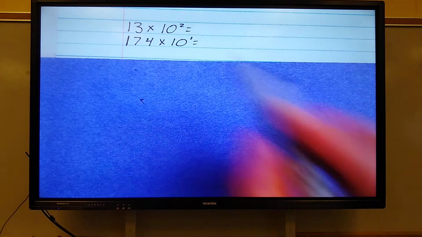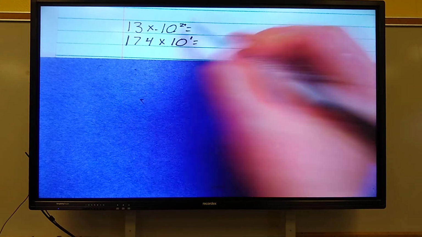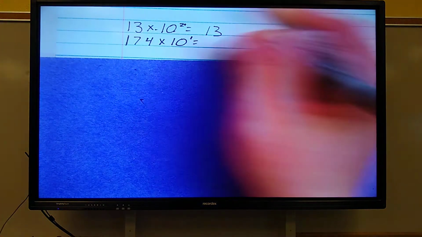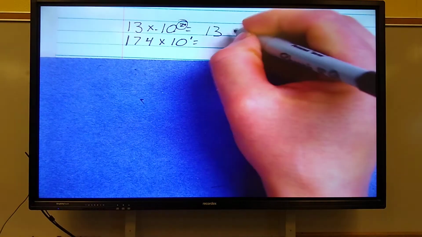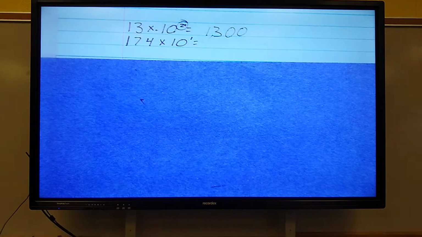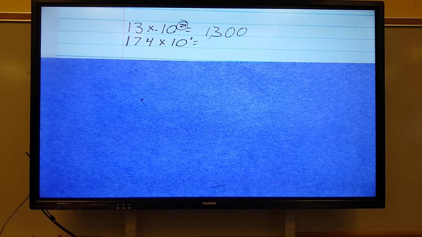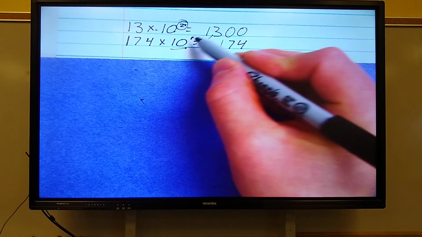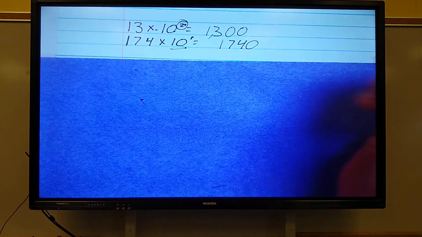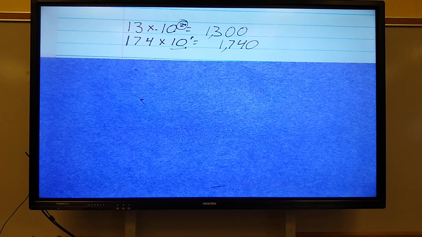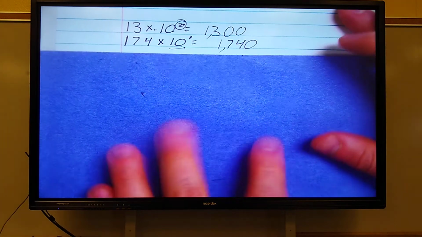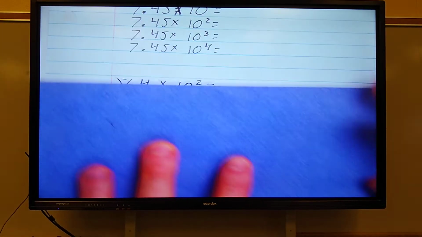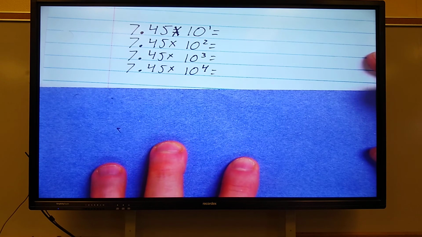All right. 13 times 10 squared. That means it'll be a 13. And that 2 right there, 1, 2. It means 13 times 100. So it is 1,300. 174 times 10 to the first power, which means times 10, I add a 0. 1,740. The next one, multiplying powers of 10 when there's decimals.